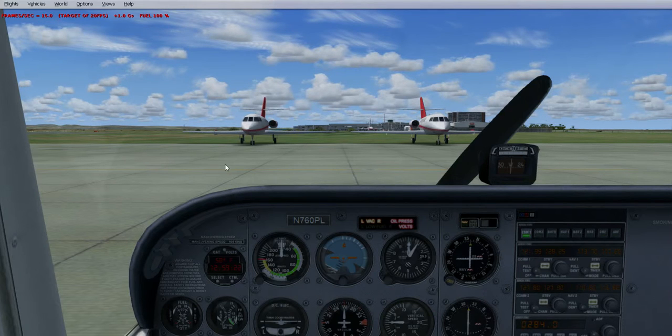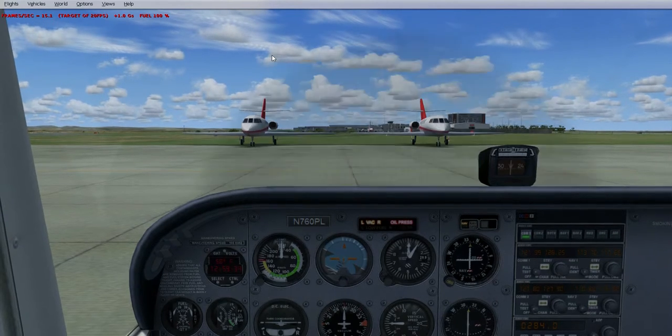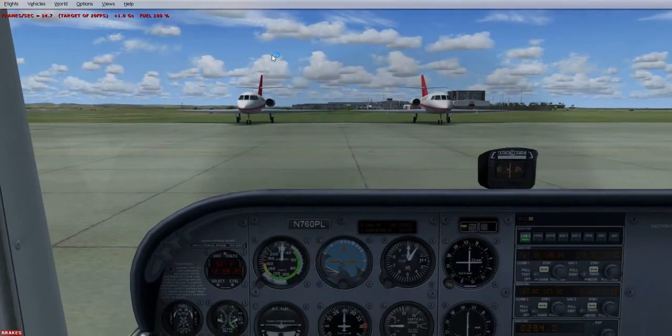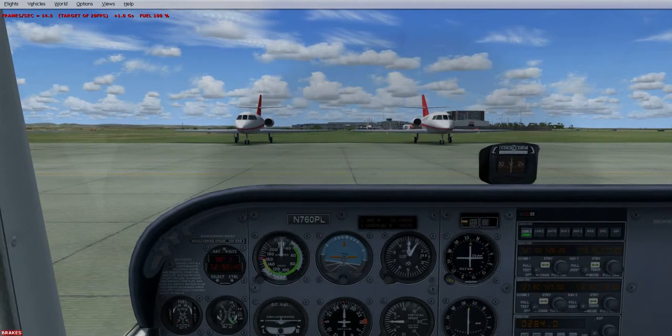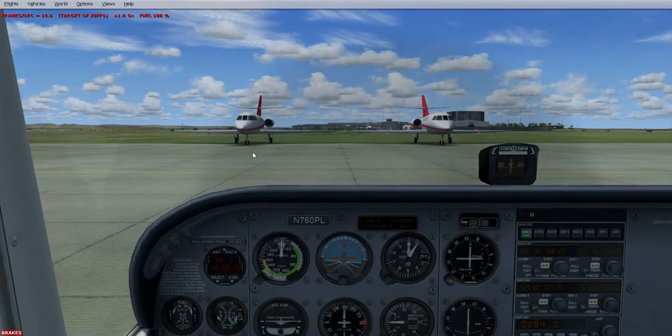Okay, so it's told us that runway 27 is in use, and landing and departing runway is also 27. So what we now need to do is start the engine, and we can do that quite quickly on the keyboard by doing Control and E. We'll start the engine up, we'll just put the brakes on and put the throttle down. Now what we can do is tune into Liverpool Tower, and we'll request taxi, depart straight out.